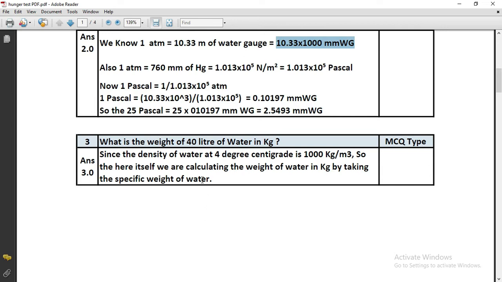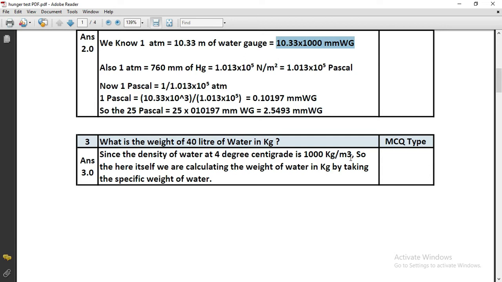Here is a question that is a little tricky. What is the weight of 40 liter of water in kg? That means there is 40 liter of water, and what will be its quantity in kg? All of you know that the density of water at 4 degrees centigrade is 1000 kg per meter cube, and 1 meter cube is equal to 1000 liter.